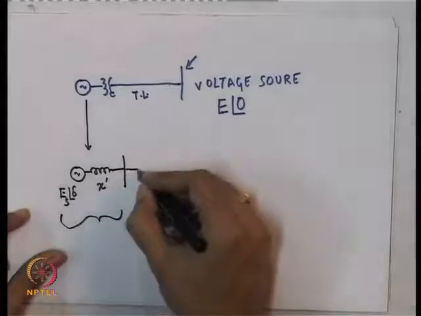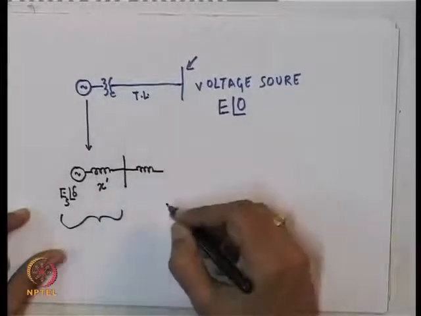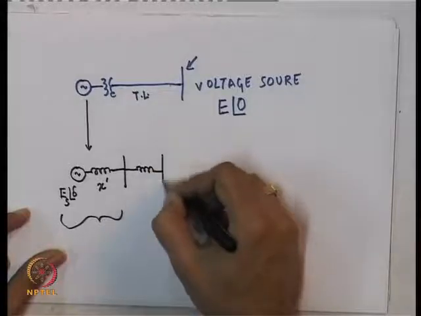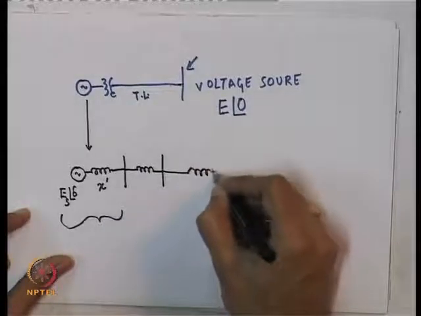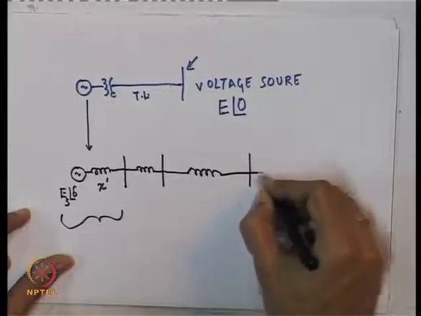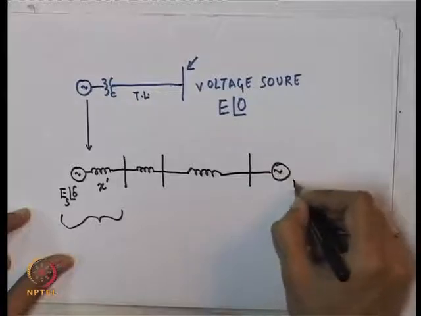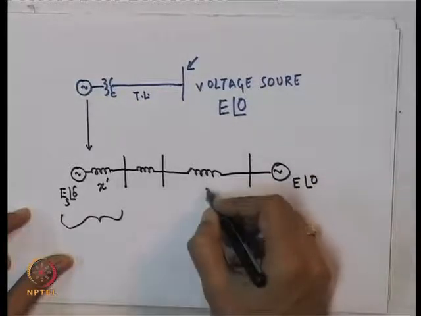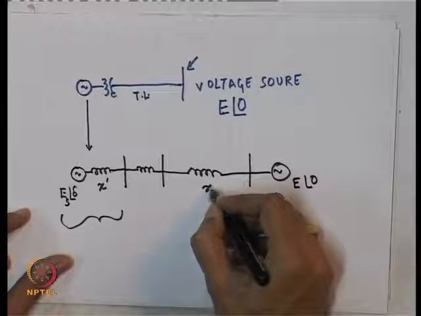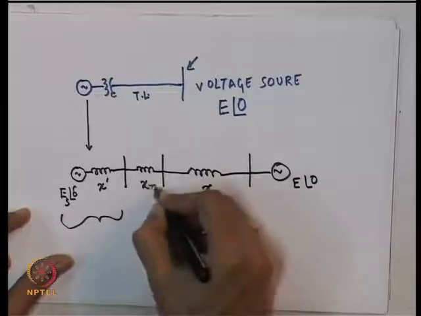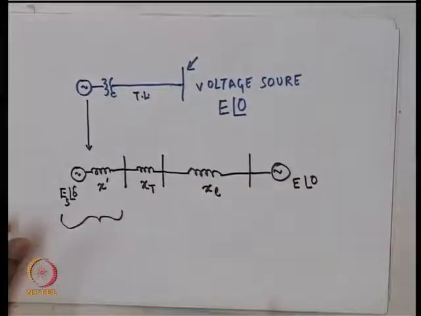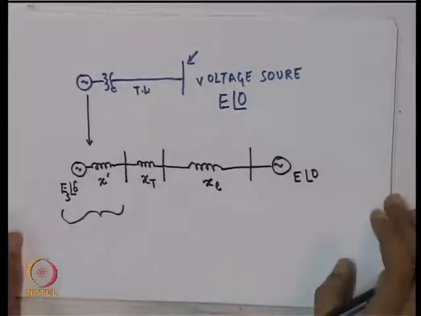The transformer is modeled just by its leakage, and the transmission line and this voltage source. The transmission line is just one lumped inductor X. This is X transformer and I will call this X line. So, this is the electrical circuit model.